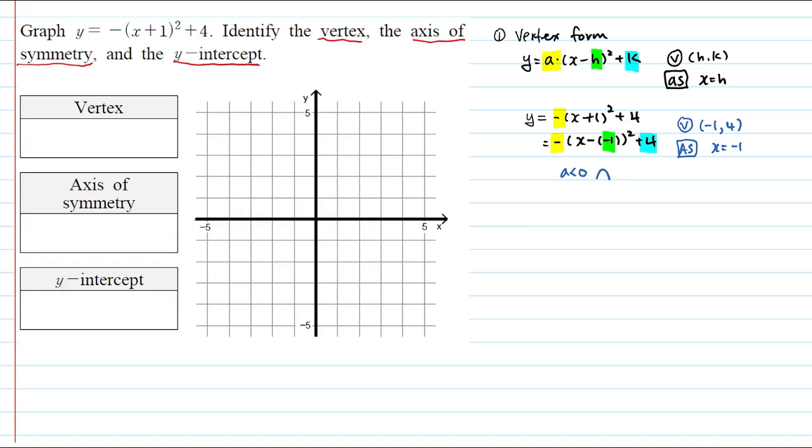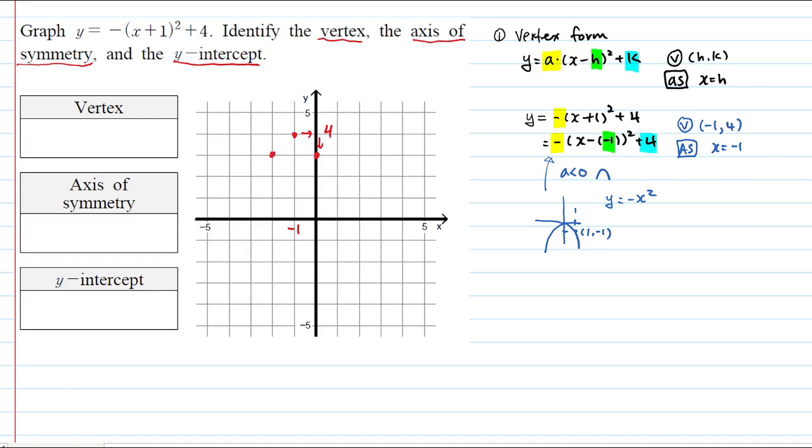So here, main focus is the vertex and the shape. So where's my vertex? Negative 1, 4 right here. Now again, try to pay attention to that negative 1. If you remember where we started, negative x squared, the graph will be an upside down U shape. That's 1, and this will be (1, negative 1). So that means that this is a parallel shift, right? So you go to the right by 1 and down by 1. This will be another point of the graph.